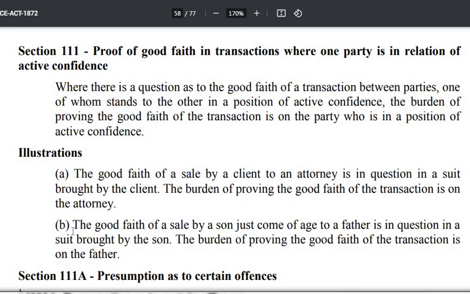Now illustration B. The good faith of a sale by a son just come of age to a father is in question in a suit brought by the son. The burden of proving the good faith of the transaction is on the father. So इधर father का dominating position है. So let the father prove that he entered into the transaction in good faith. So that's all. I hope you understand the meaning of the active confidence.